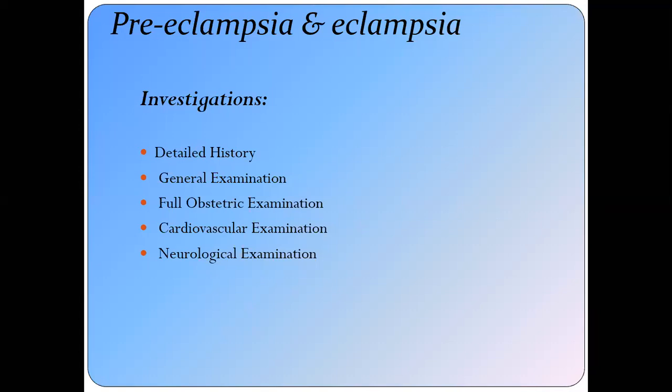Then you must do the full obstetrical examination. The full obstetrical examination means you do Pawlik's maneuvers. You check the fundal height, the lateral palpation, the pelvic palpation. You assess the symphysiofundal height and see whether it corresponds to the gestational age or not. You assess the lie of the fetus, and assess the amount of liquor amnii clinically by ballotting with the two hands. By ballotting the baby in the liquor, if the baby is ballotable easily, that means the liquor is adequate. You must assess the presenting part.